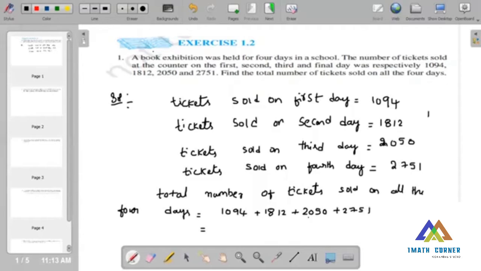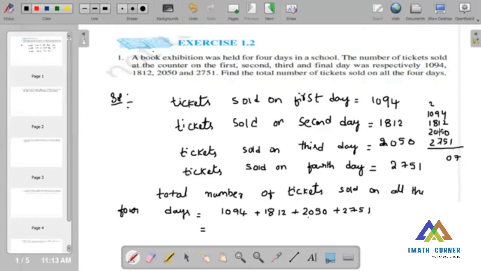Now 1094, 1812, 2050, 2751. Now 6, 7, 10, 11 plus 9, 20.